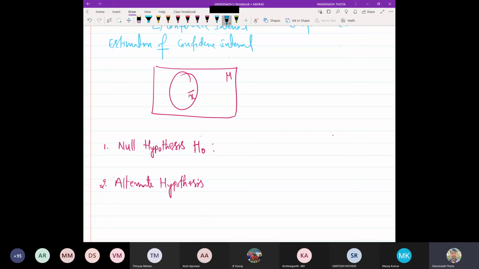What it assumes is there is no significant difference. There is no significant difference in the sense we are almost saying that mu is approximately equal to x bar.